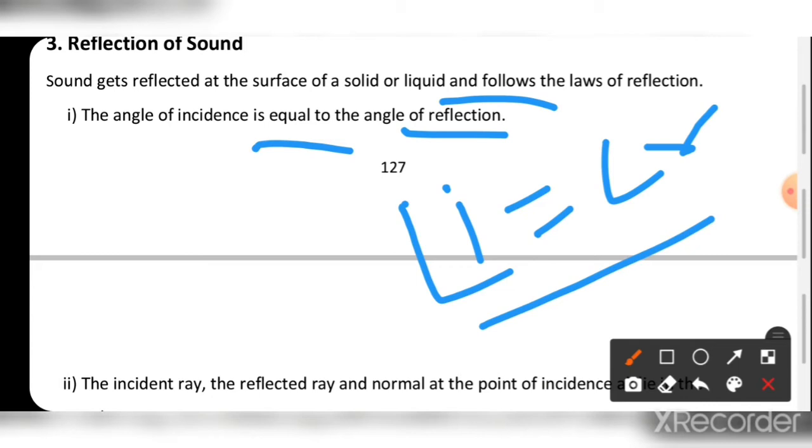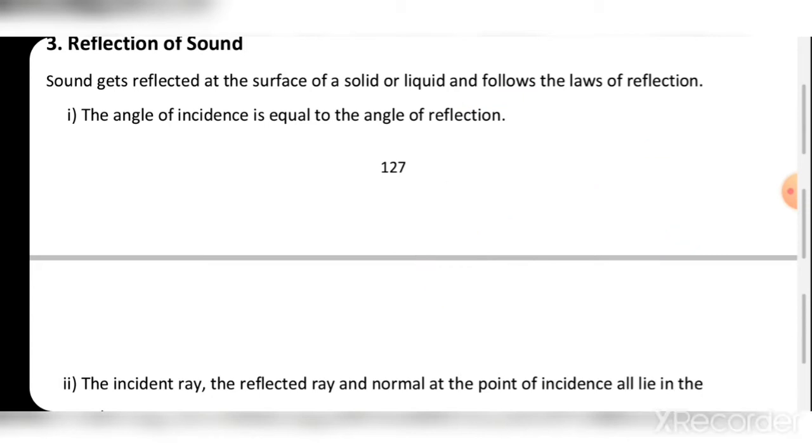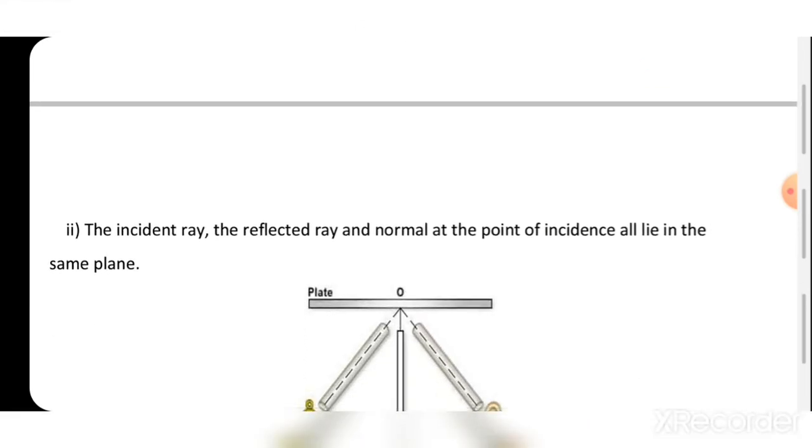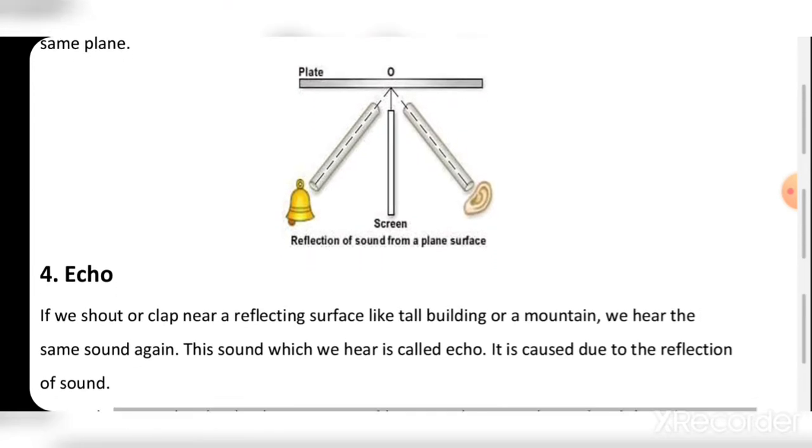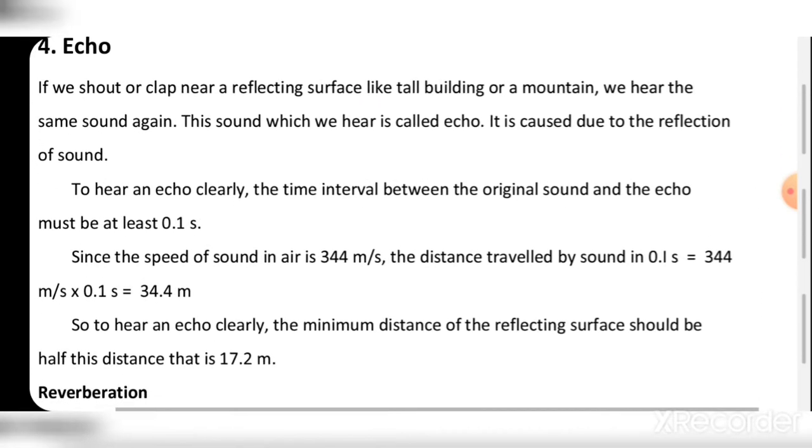What is the relation between the two angles? Equal. The angle of incidence and angle of reflection are equal. The next one is that the incident ray, reflected ray and the normal lie in the same plane. These are both the laws of reflection.